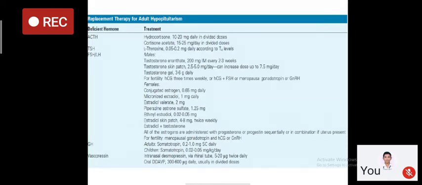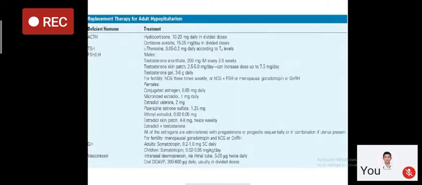Now, once you have made a diagnosis, the last step is replacement therapy for adult hypopituitarism. Again, we have to replace various types of hormone. The beauty of endocrinology is that now we have availability of replacement hormones for virtually every hormonal deficiency. So a patient can live a normal life if we make a correct diagnosis. For ACTH deficiency, we can give hydrocortisone. For TSH deficiency, we have levothyroxine. We have discussed all this.